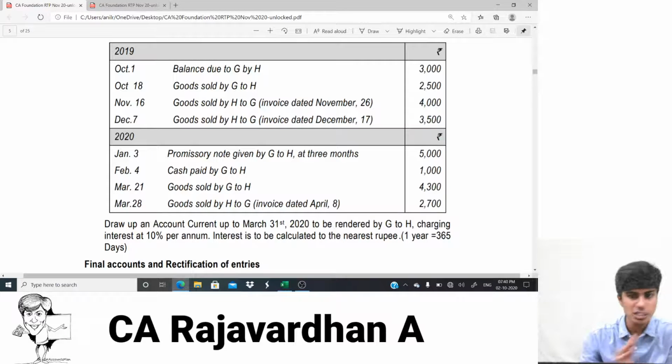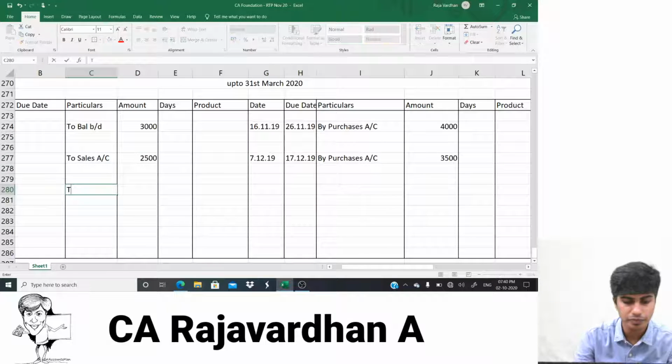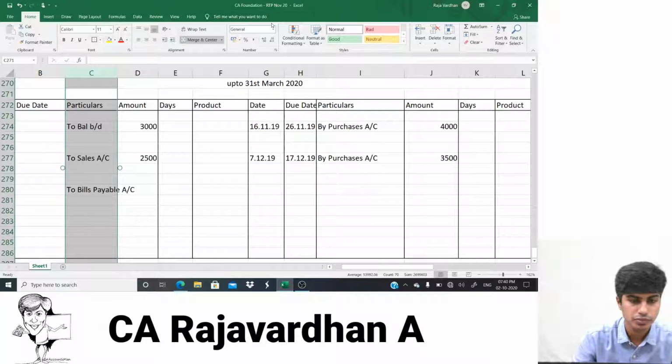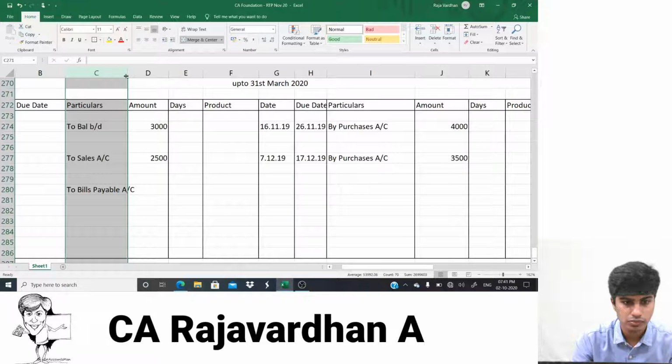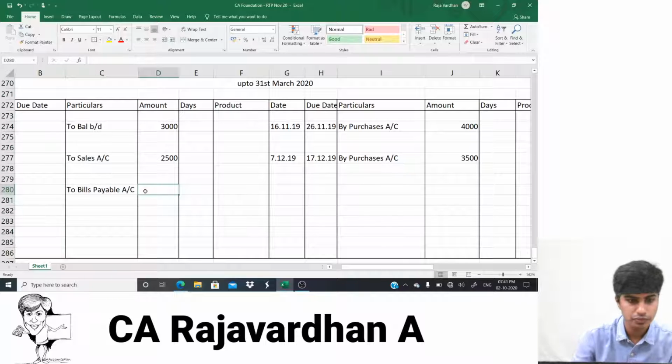H account debit to bills payable account. So here I'll write, to bills payable account.